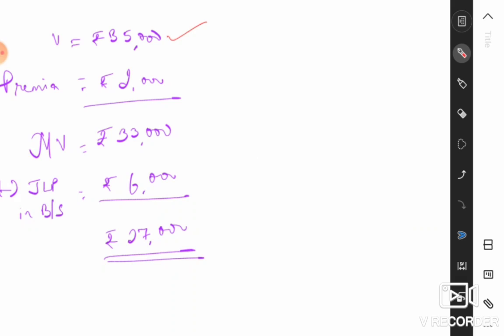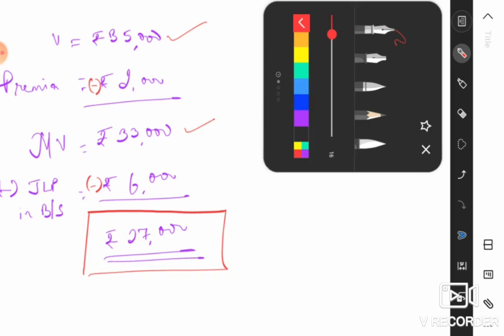35,000. All right, and a premium is paid every year on the 1st of February, and we're preparing these ledger accounts as on 31st of March. That means February has already crossed, right? Therefore, we have to deduct the amount of premium paid, and this gives us a maturity value as on that date, rupees 33,000. But there is already a joint life policy appearing in the balance sheet at the value of rupees 6,000, and this also should be deducted, okay, because this has already been paid to your partner. So rupees 6,000 is deducted, and finally the total value of our joint life policy as on the date of the death of the partner B is rupees